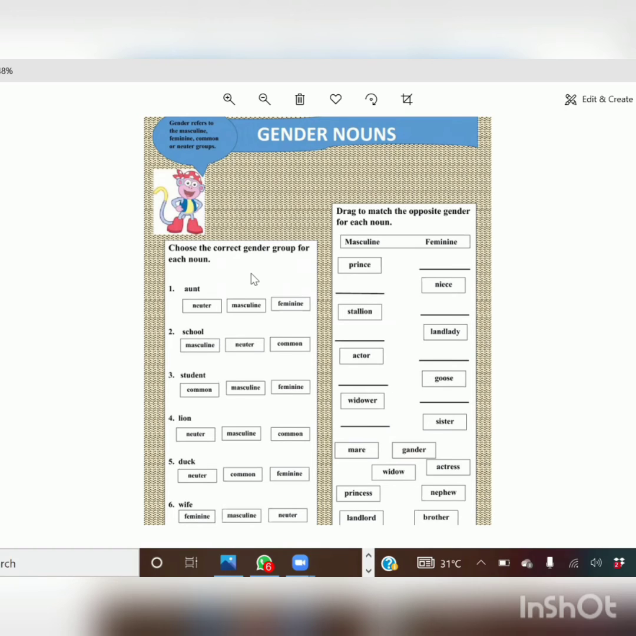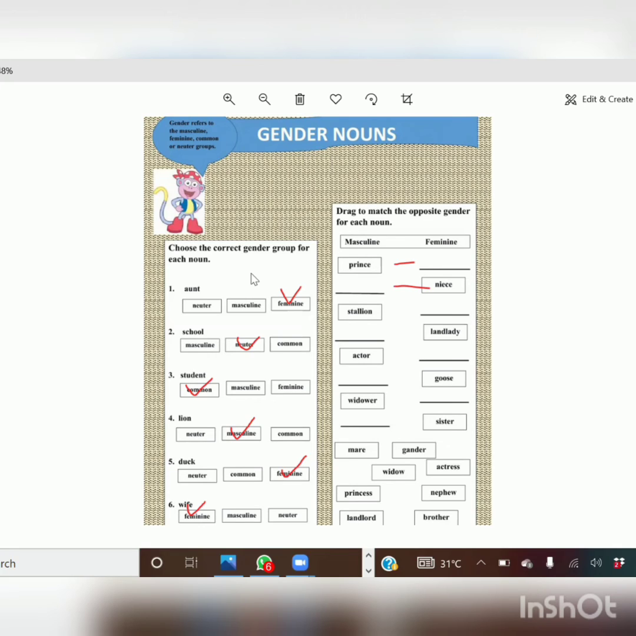Aunt. Very good. It's feminine. School. It's a non-living thing, so it's neuter gender. Student. We can't specify whether it is male or female, so it's common. Lion. Masculine. What is feminine of lion? Lioness. Yes. And the next one is duck. Feminine. Wife. Feminine. So you tell me here. Prince. Princess. Niece. Nephew.